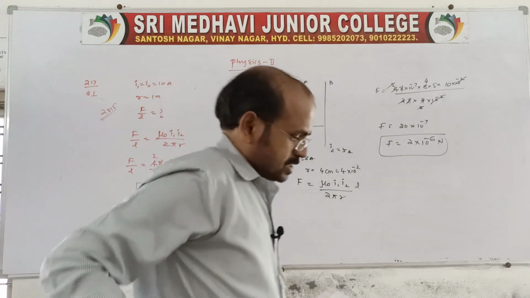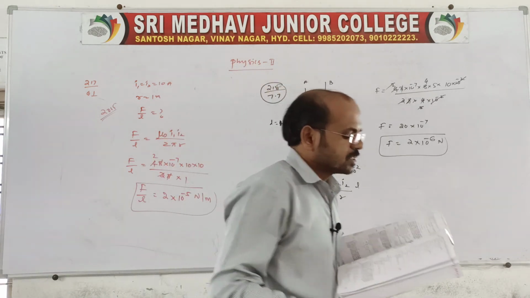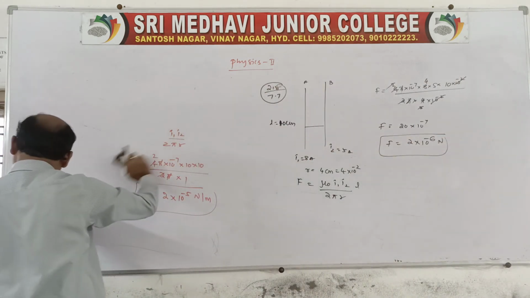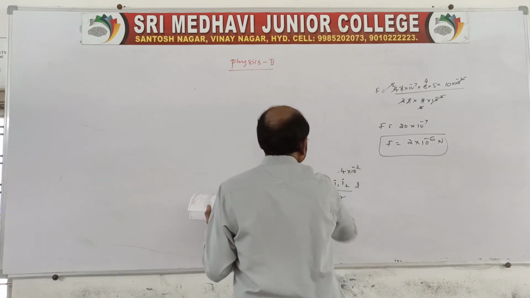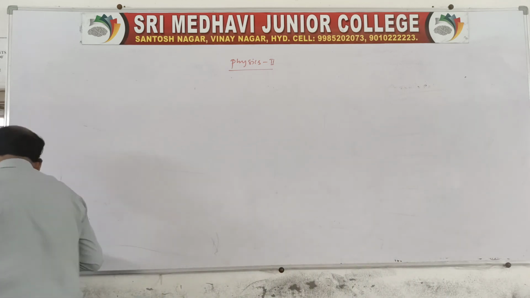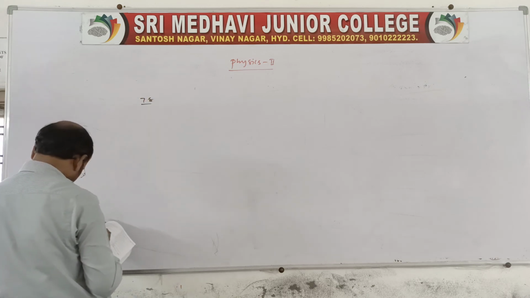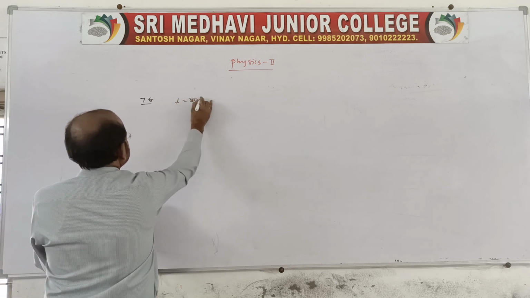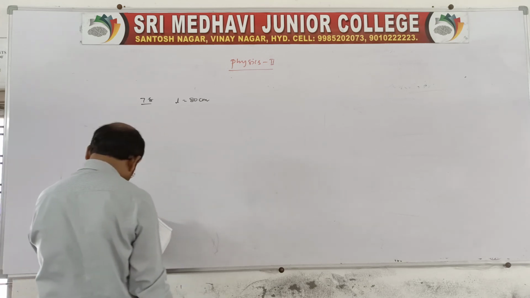There is one more question on the basis of toroidal, on the same page, question number 7.8. Look at it: a closely wound solenoid 80 centimeter long is given, with 5 layers of winding of 400 turns.